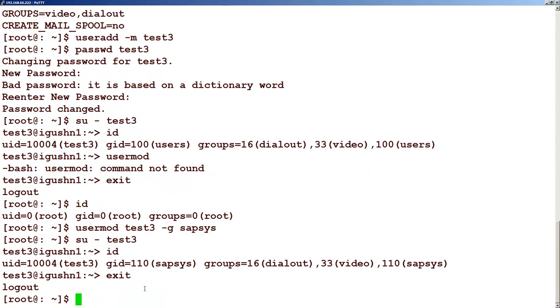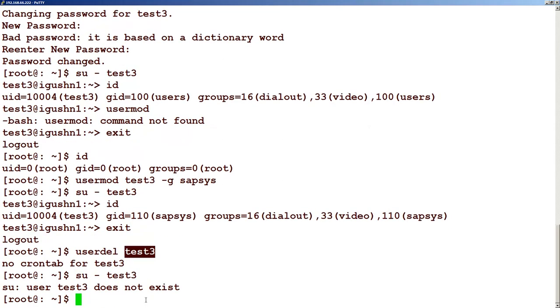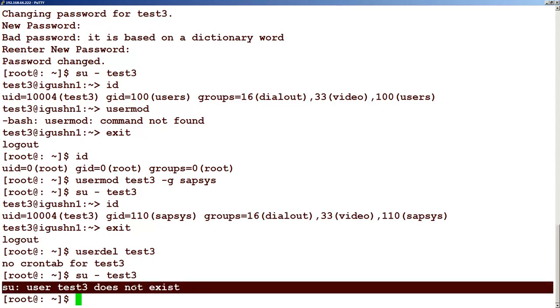Now let's look at another command called userdel. The userdel command is for deleting a particular user. Let's say that this user test3 is no more needed and I need to delete it. I will use the command userdel and the username, and you can see that this user is deleted. How do we check that? We'll just say su - test3. You can see this user doesn't exist.